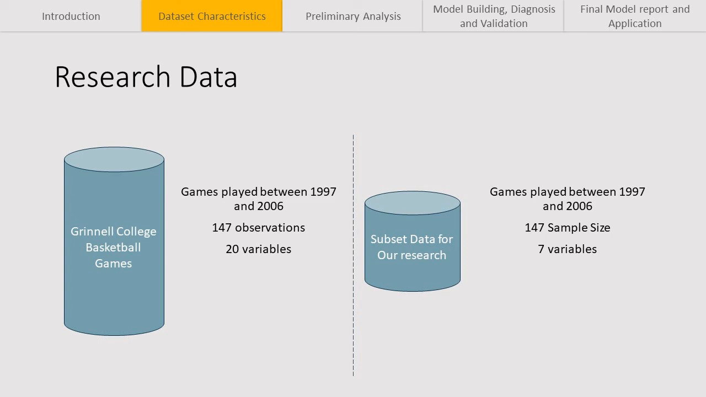For example, the points scored by each team is given, but since we chose the point differential to be our response variable, using both would be repetitive. The two variables would provide the same information. The variables we chose are outlined in the table on the left.